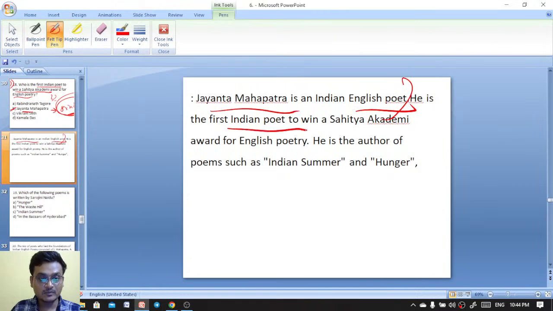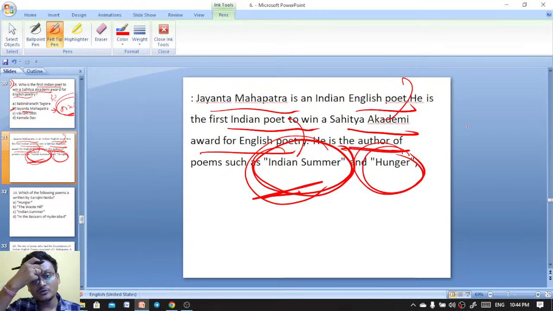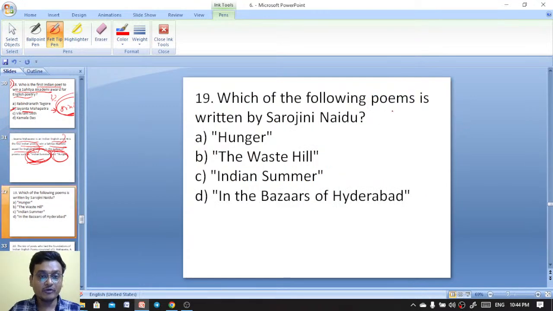He is the first Indian poet to win a Sahitya Akademi Award for English poetry, and he is the author of important poems like Indian Summer. Remember, Indian Summer, Hunger. These are important works by Jayant Mohapatra from Odisha. Okay? He won the Sahitya Akademi Award for English poetry.